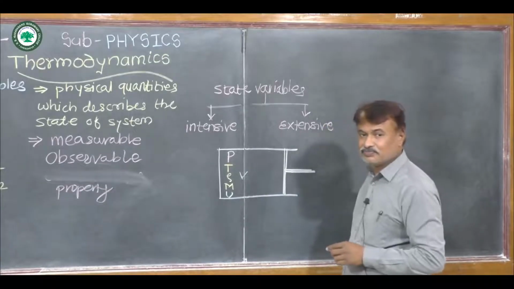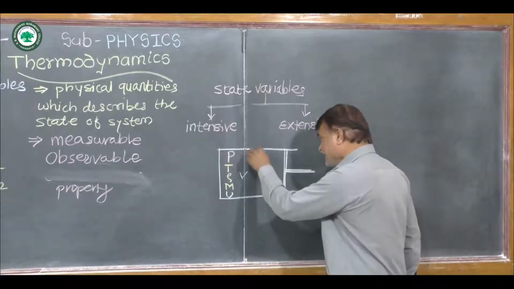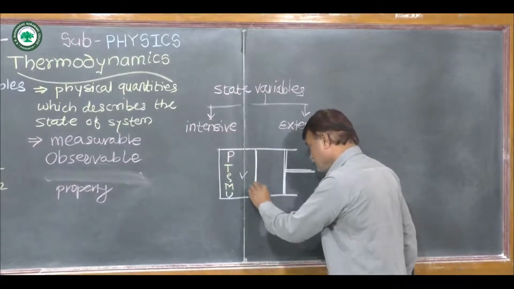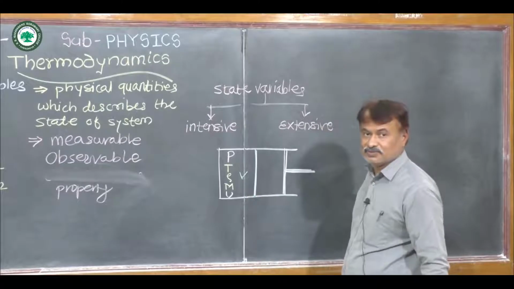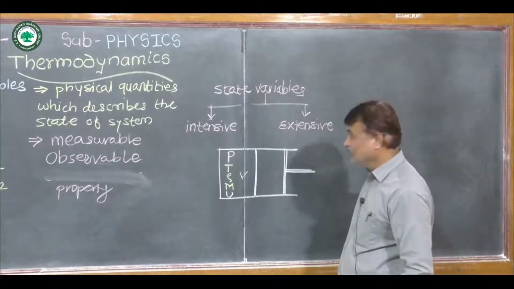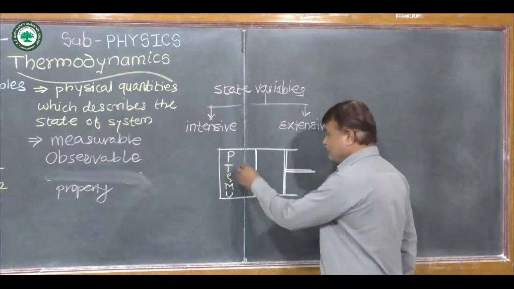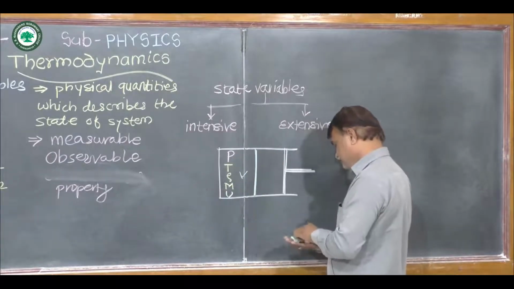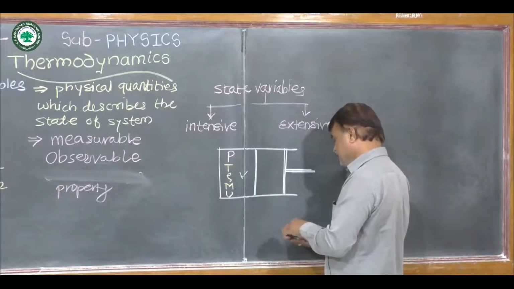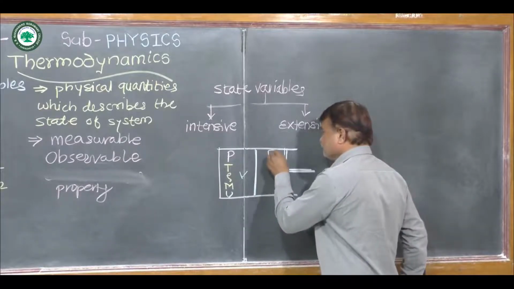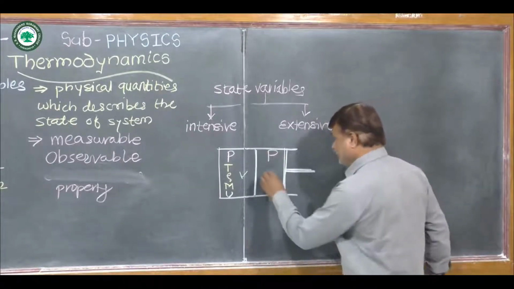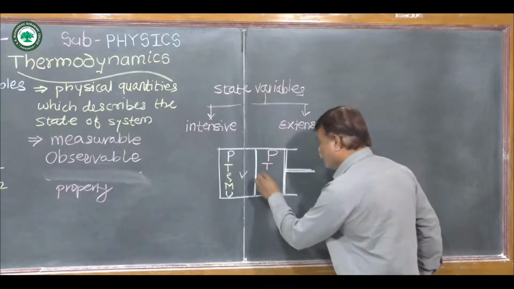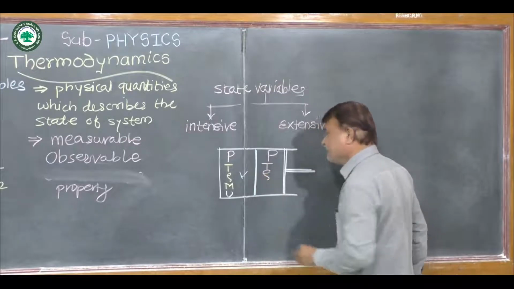Now if we make a compartment, then what happens? In that case, the pressure in both compartments remains the same. Temperature is also the same. Density is also the same.